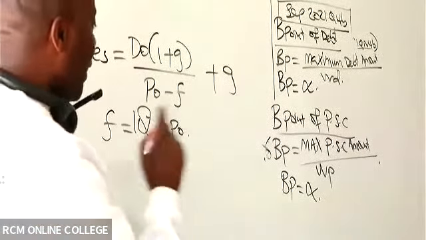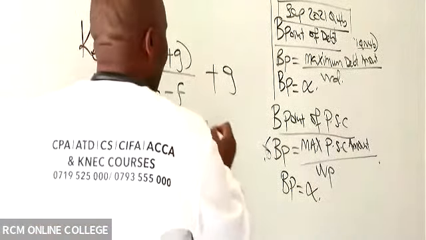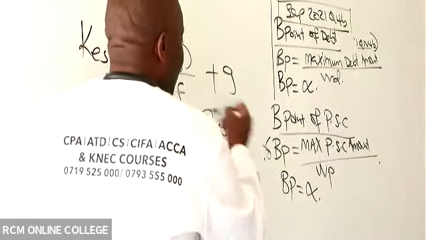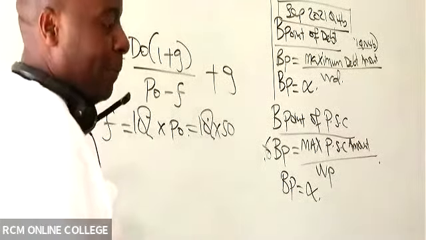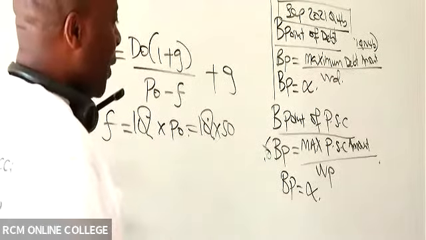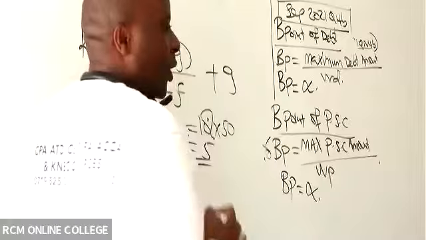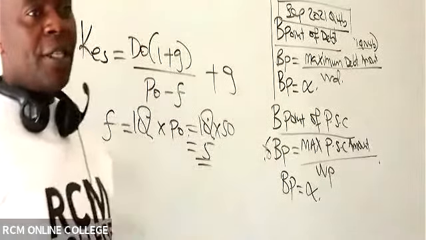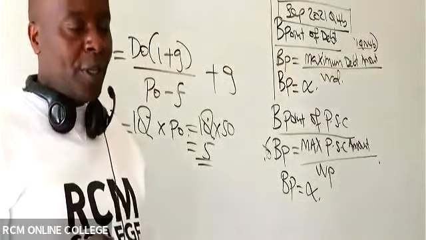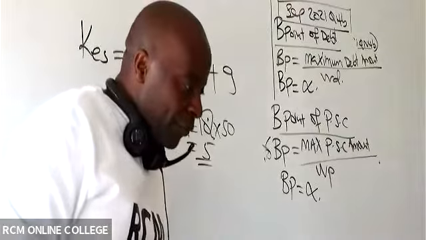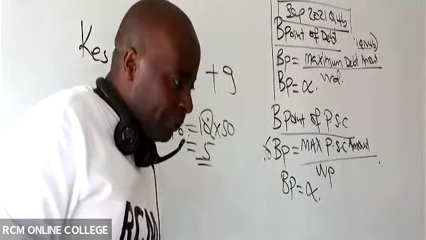And you are the ladies and gentlemen who told me that the price per share is 50. So then this translates to 5.